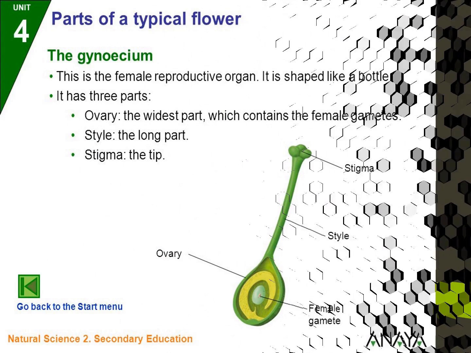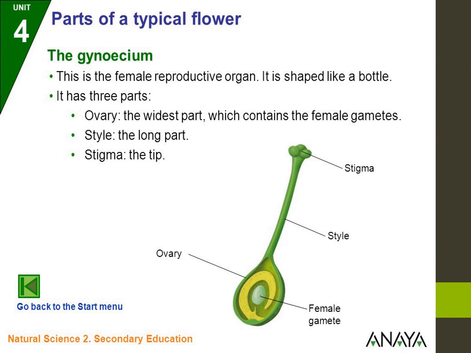Okay, next we have to see the gynecium. It is the female part of the flower. See the picture, everybody. It is the female reproductive organ. It is shaped like a bottle, yes.